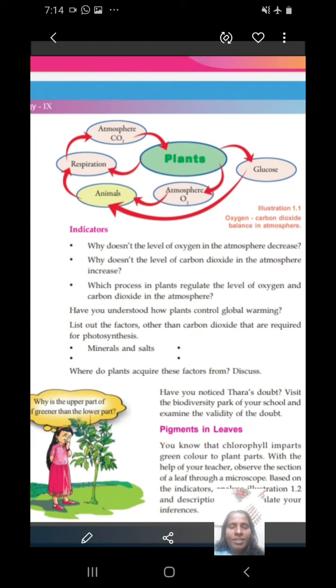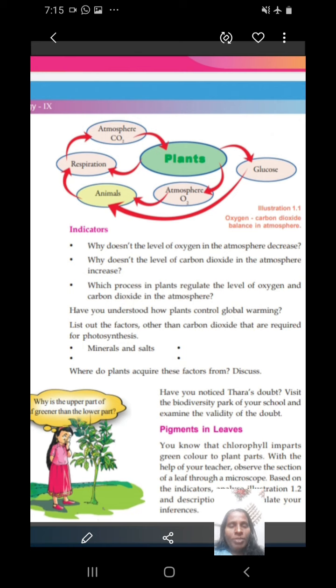Today I will take the 9th class biological science for English medium students. We already started the first part of this lesson. We explained what global warming is, how we can control global warming, and what the different reasons for global warming are.